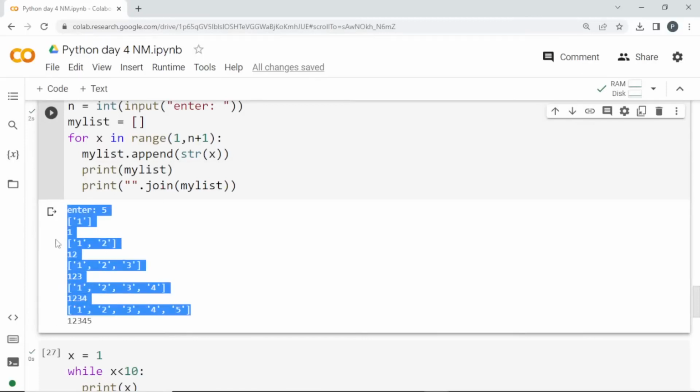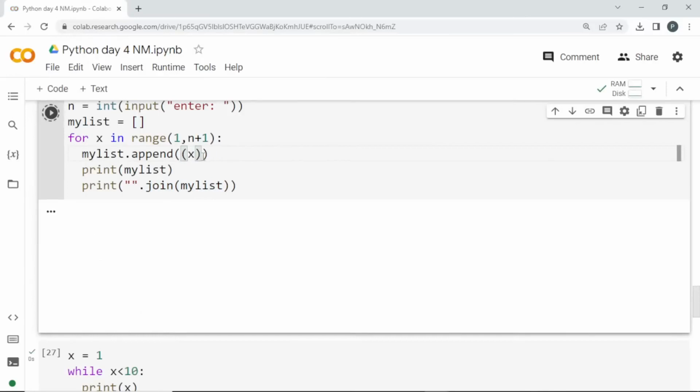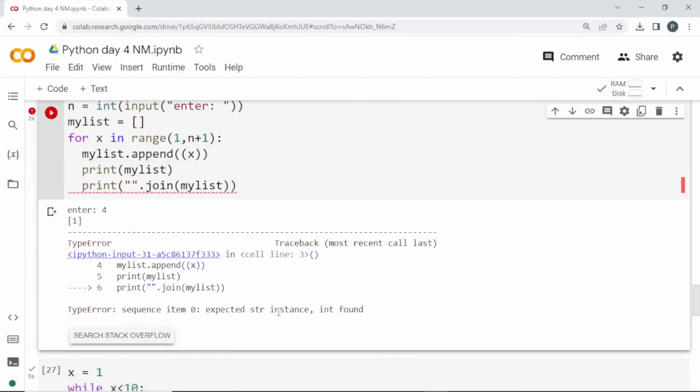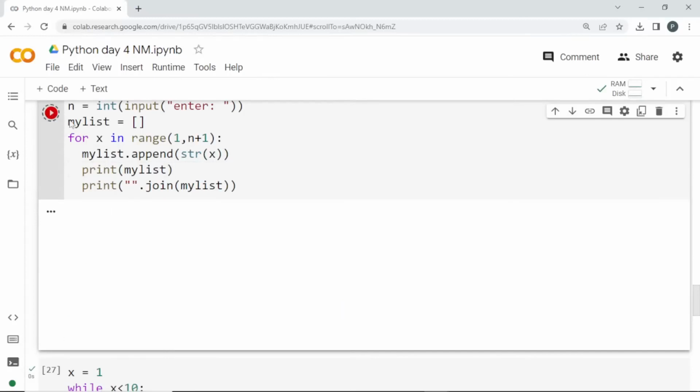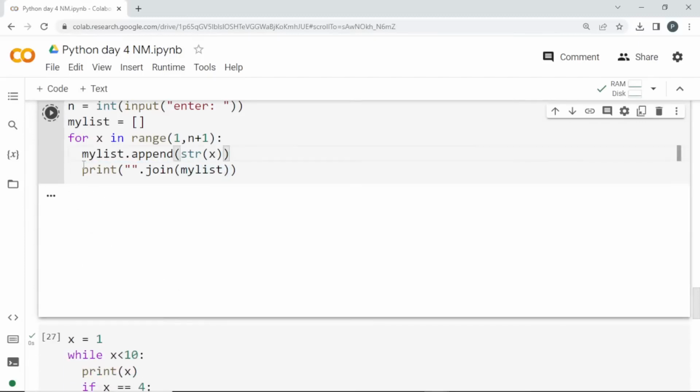Here we are using a string operation. We are converting this x into a string because x is an integer, and this join operation belongs to strings. If I remove the string conversion, I'll get an error. See here, it says a sequence item was expected to be a string instance, but an integer was found. Only strings can be joined. So I'm converting this x into string format. We just need that output, right? If I remove this, I'll get this output.